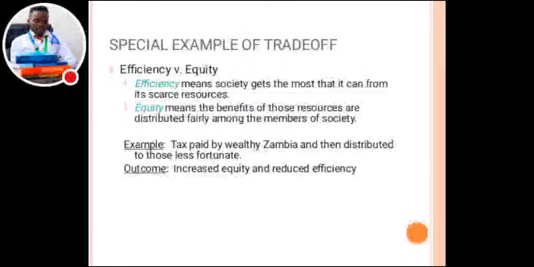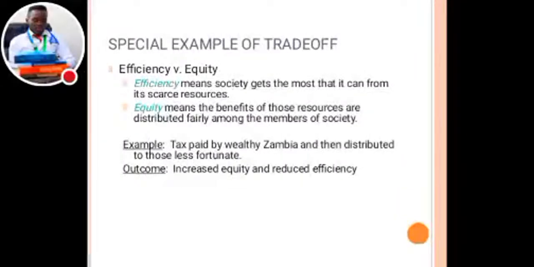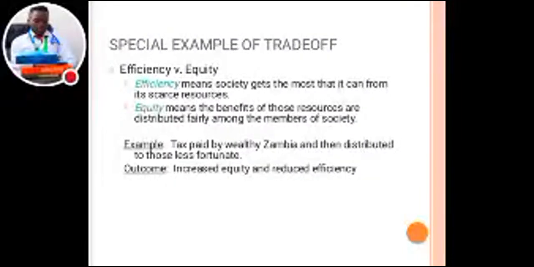Now, let's look at some of the special examples of trade-off. We have what we call efficiency versus equity. Efficiency simply means the society gets the most that it can from its scarce resources.